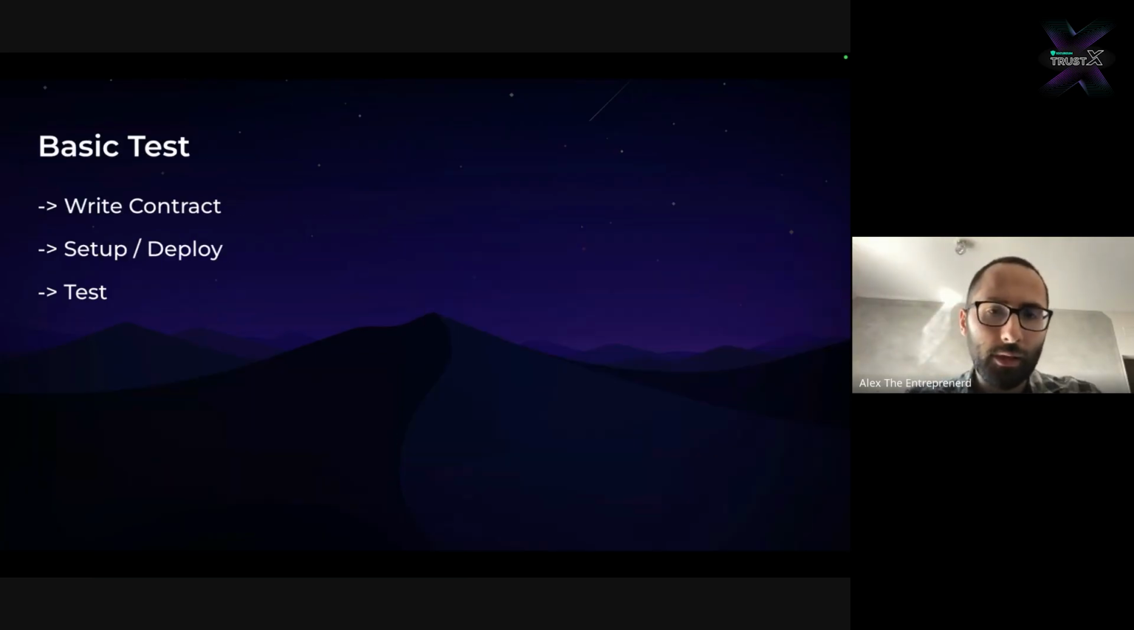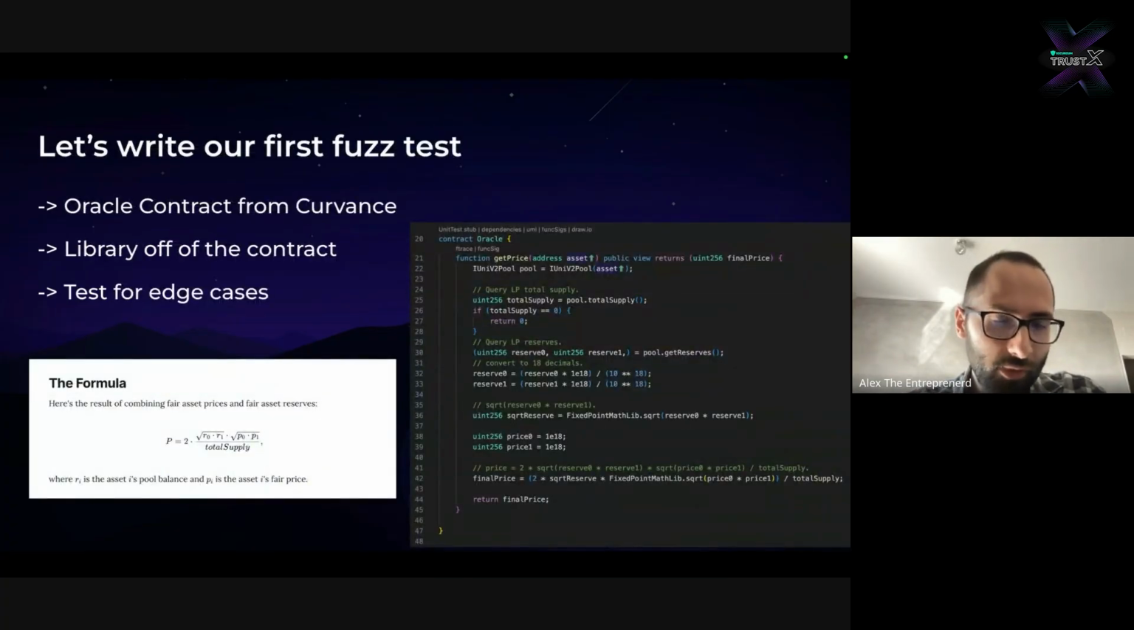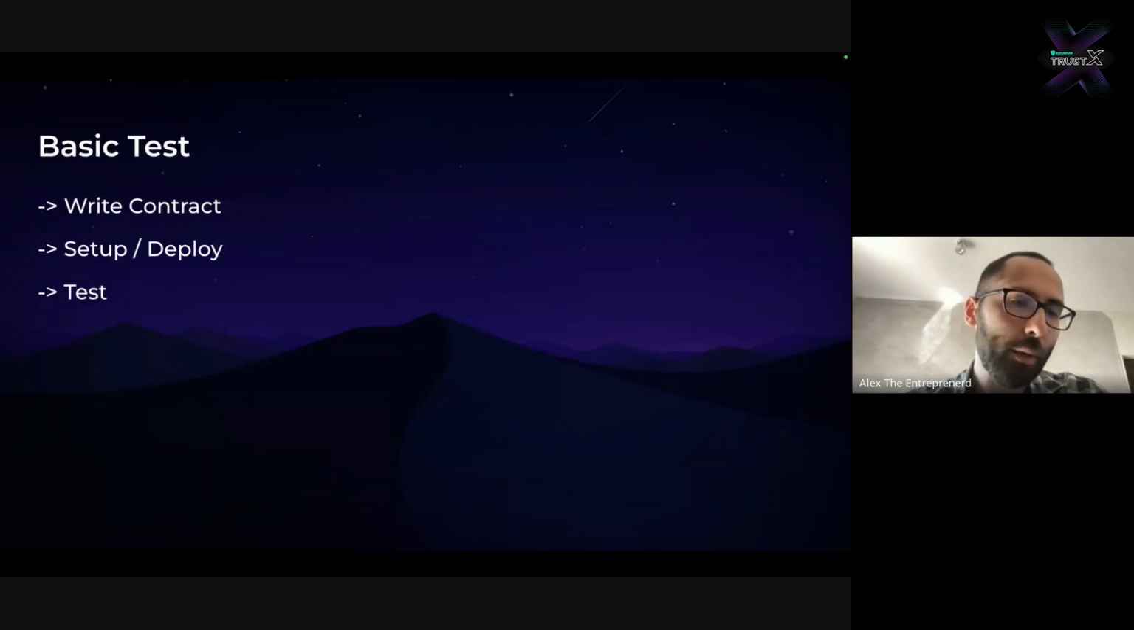So at the most basic level, the way we will write the test would consist of first writing a contract. We just take the gist of what we need to test and put it into a contract. We then deploy that contract, and then we can finally perform some tests. And you'll see that we'll start with something really basic, and then we'll escalate from there.